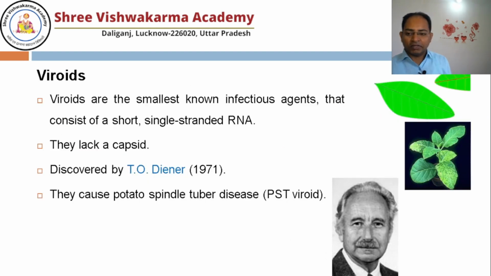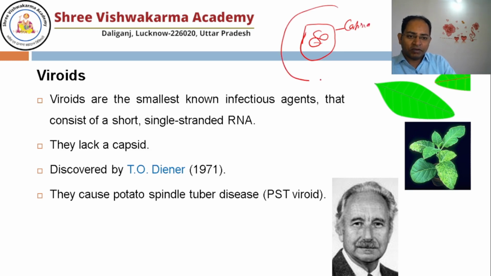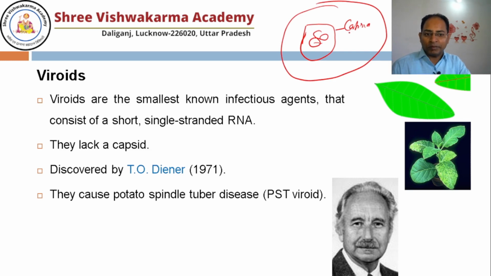Now another term that is known as viroid. What is viroid? As I already told you that the virus may have its nucleic acid, it may be DNA, it may be RNA, right? And outside of it, one protein coat is there, that is known as what? Capsid. And outside of it, envelope is there. Sometimes it also happens, some virus also don't have the capsid, only RNA is there. Naked RNA. Outside of it, the envelope may be there.